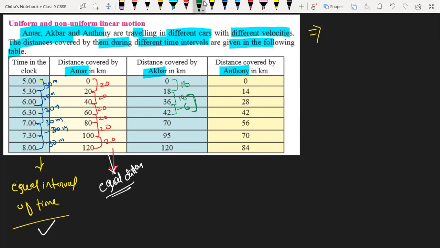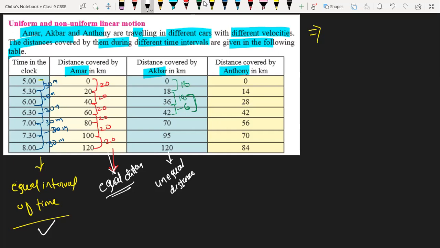So we write here unequal distance traveled by Akbar. That means Akbar is traveling with non-uniform motion.